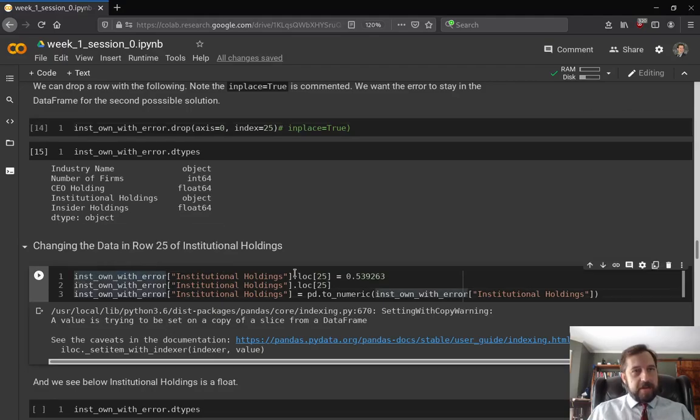This is our data frame. This is the column we want, so this just selects that one column from our data frame, and this says at location 25, set location 25 equal to the number that we want. So we should be able to run that. That sets the location, this would print it out, but this changes the number. We can kind of forget this at this point.